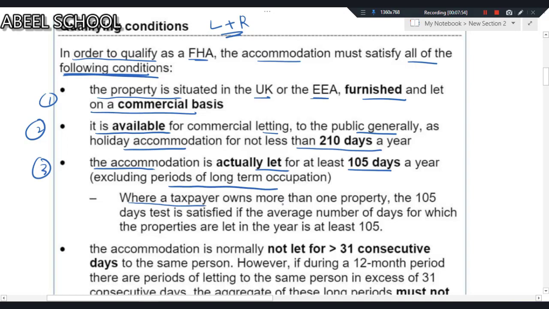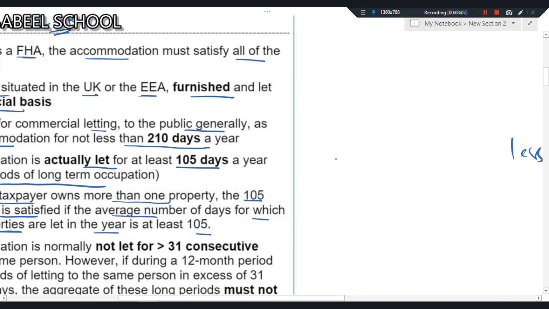Where a taxpayer owns more than one property, the 105 days test is satisfied if the average number of days for which the properties are let in the year is at least 105. For example, assuming Mr. A has property 1, he also has property 2. Property 1 was on letting for 150 days, and property 2 was on letting only for 100 days.